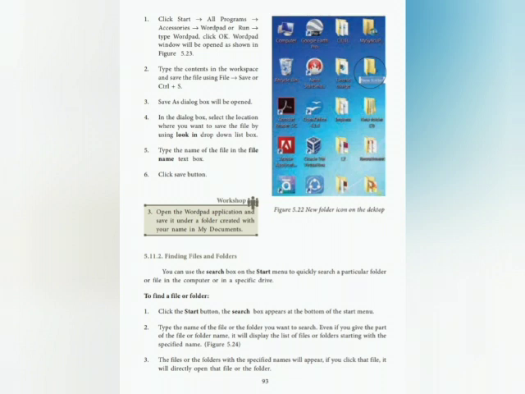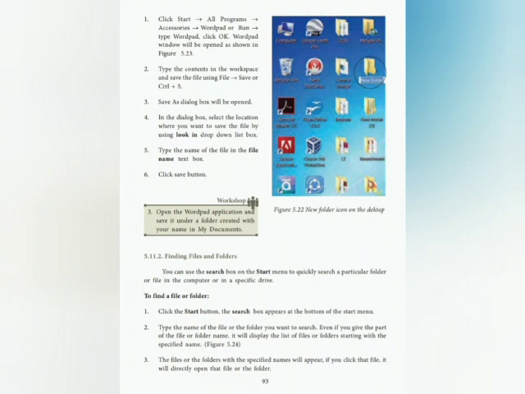Type the contents in the workspace and save the file using File, click Save, or a shortcut for save Ctrl+S. Third one, Save As dialog box will be opened. In the dialog box, select the location where you want to save the file by using Look in drop down list box. Type the name of the file in the file name text box. Sixth one, click Save button.